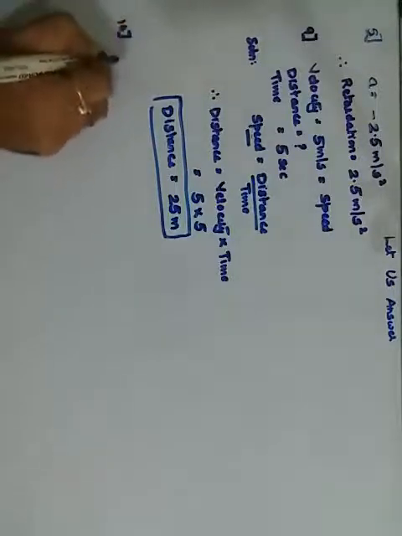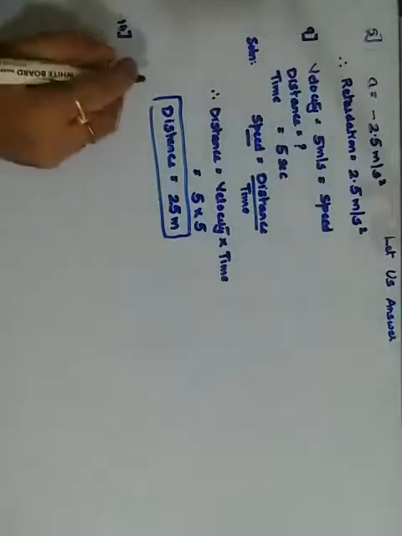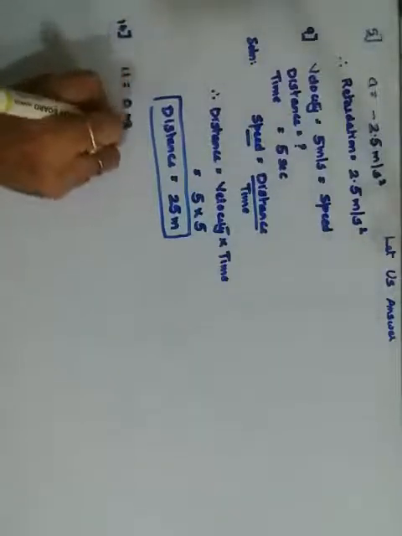Okay, same is the 10th one. Here they have said a body is thrown up. A body is thrown up means initially it was at rest, u is 0 meters per second.